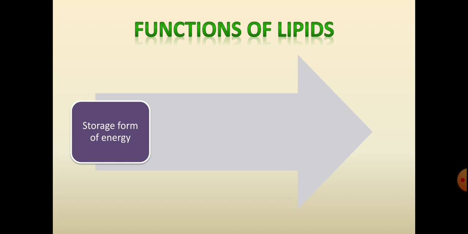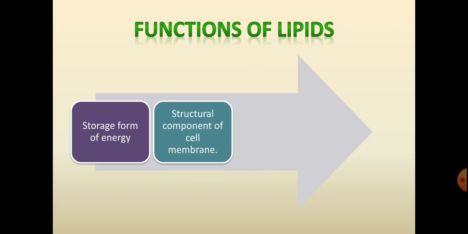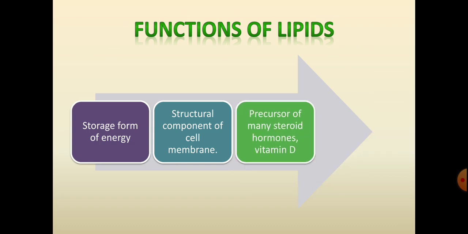At that time, this storage form of energy from the lipids is generated inside the body from adipocytes. They also form the structural components of the cell membrane, and they act as the precursors of many steroid hormones like vitamin D.